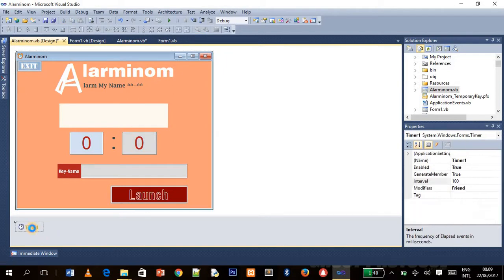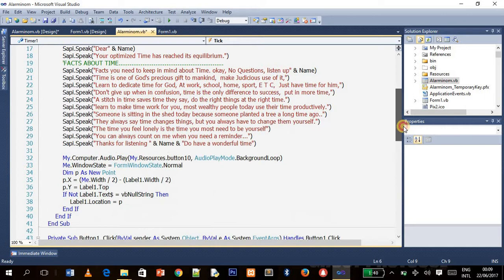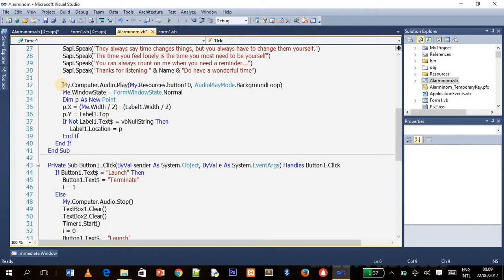So let's go back to the timer, continue from where we stopped. Okay, so this is it. I said it will read out the facts, and the next thing is it will now ring out. So this is how to import an audio file into your program.